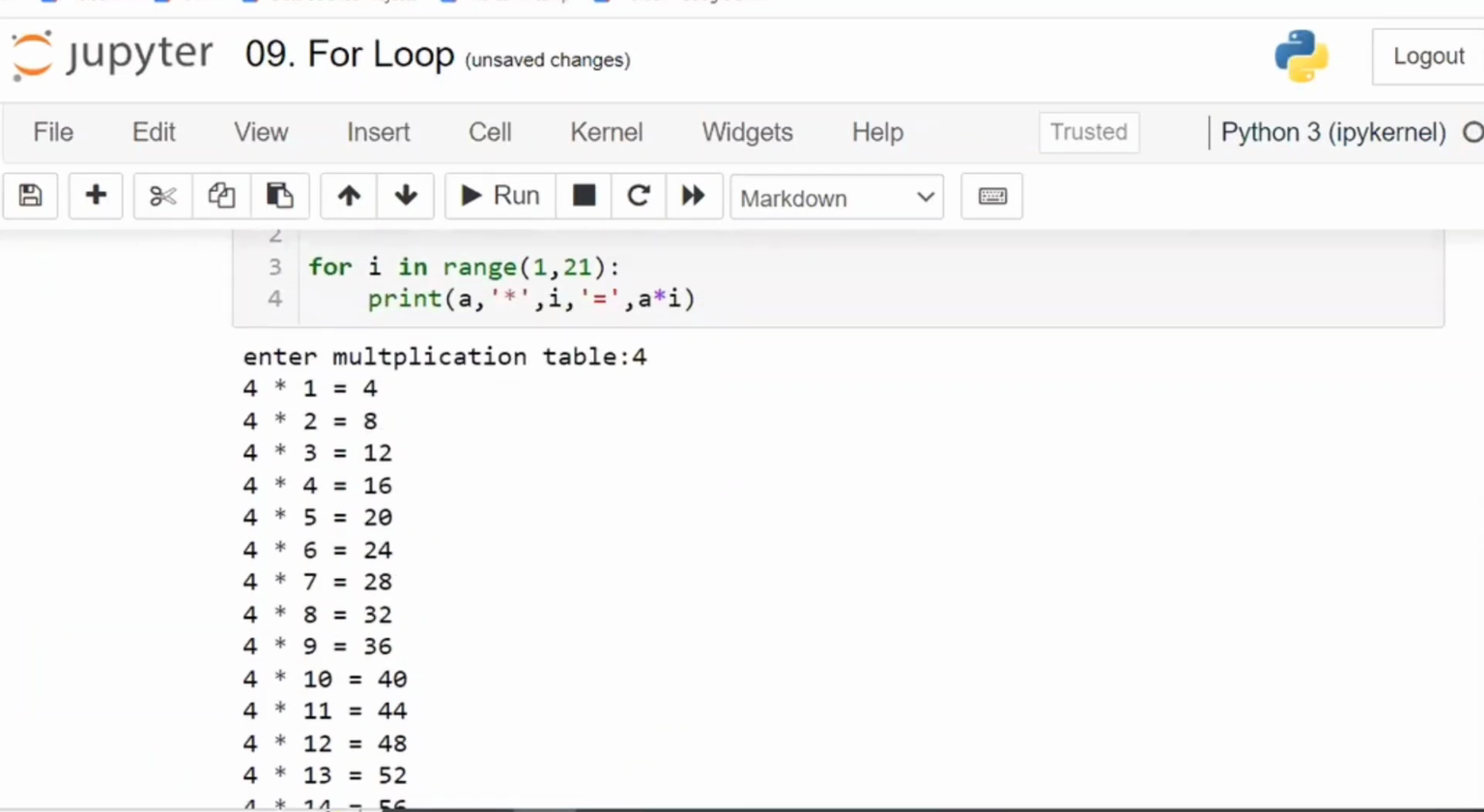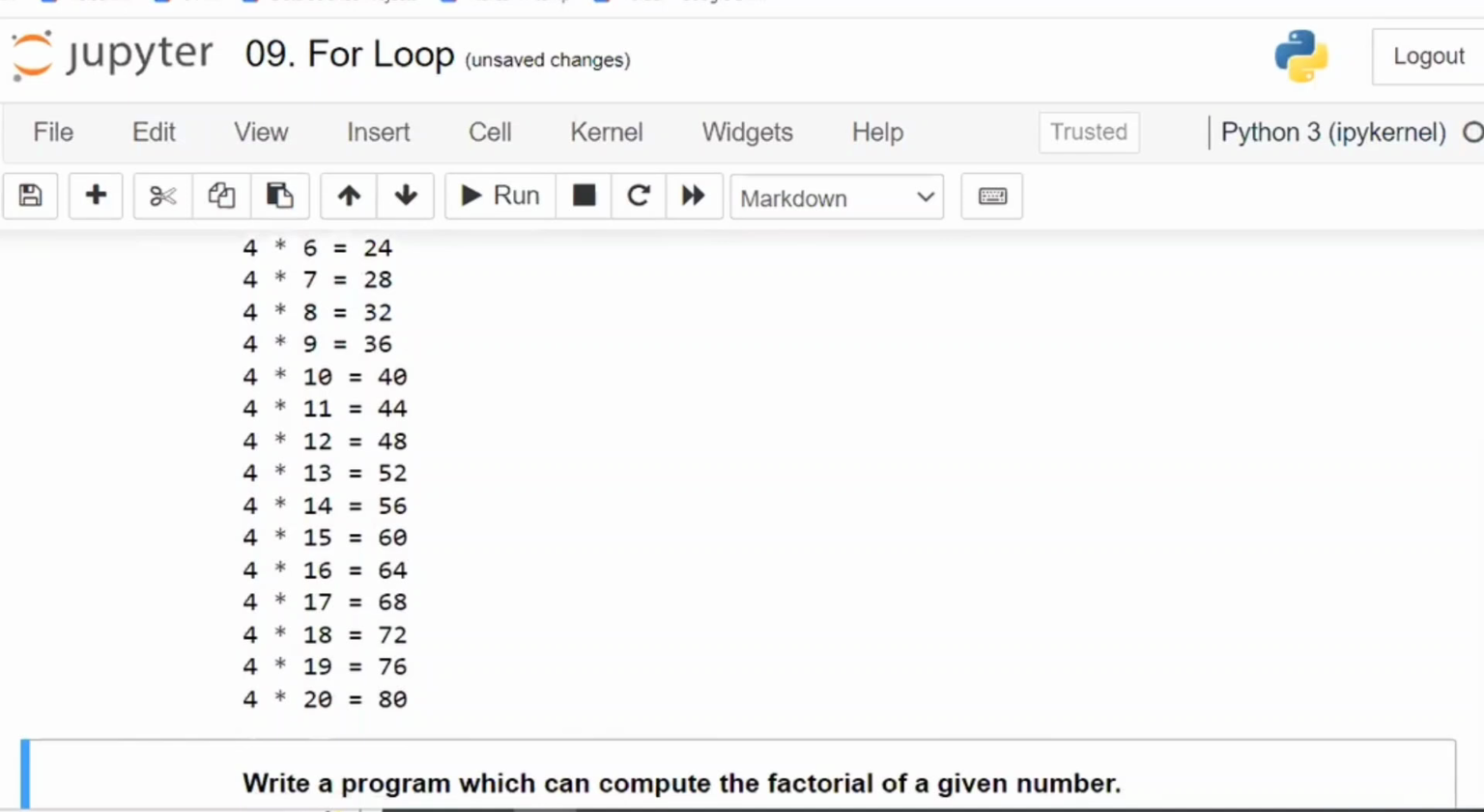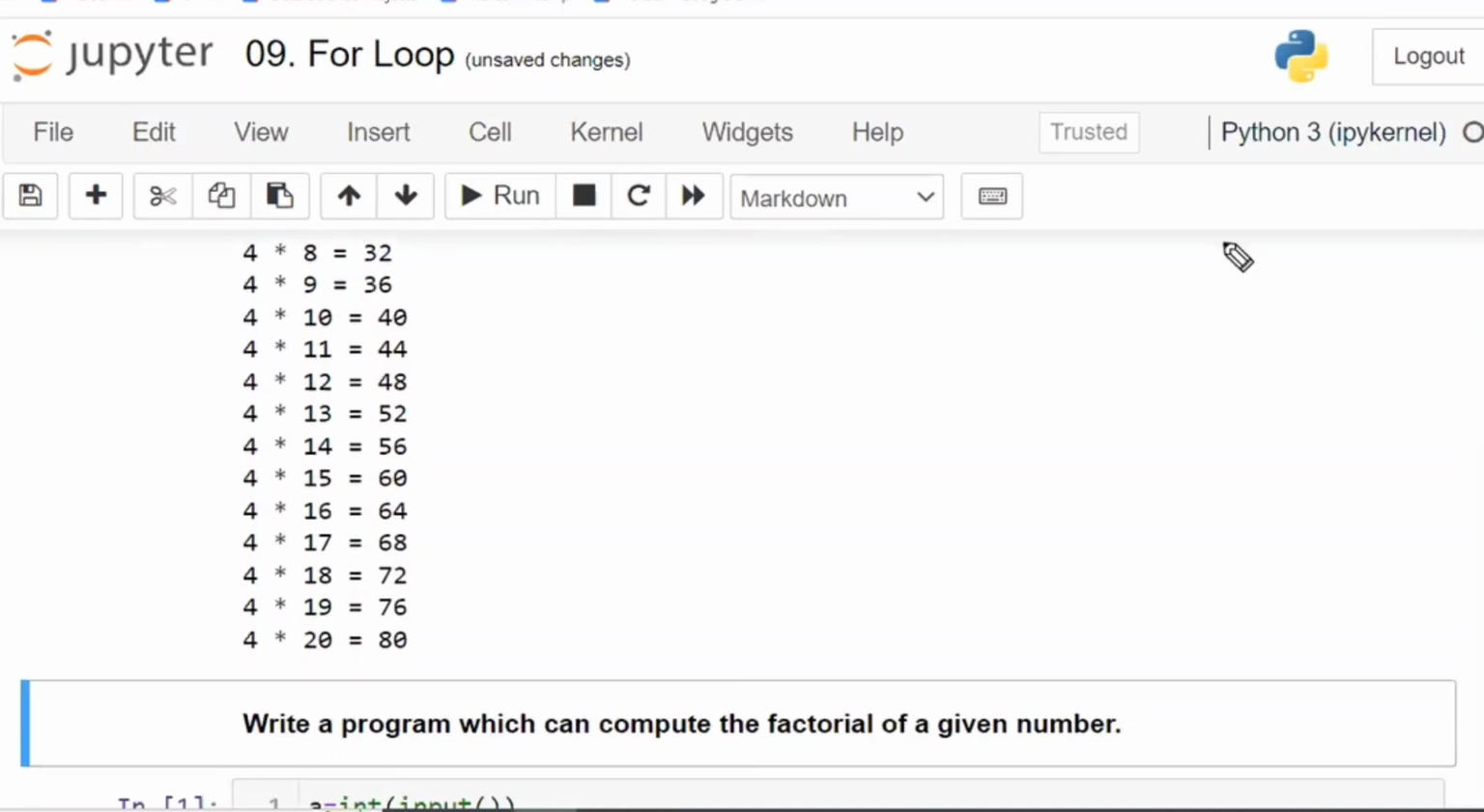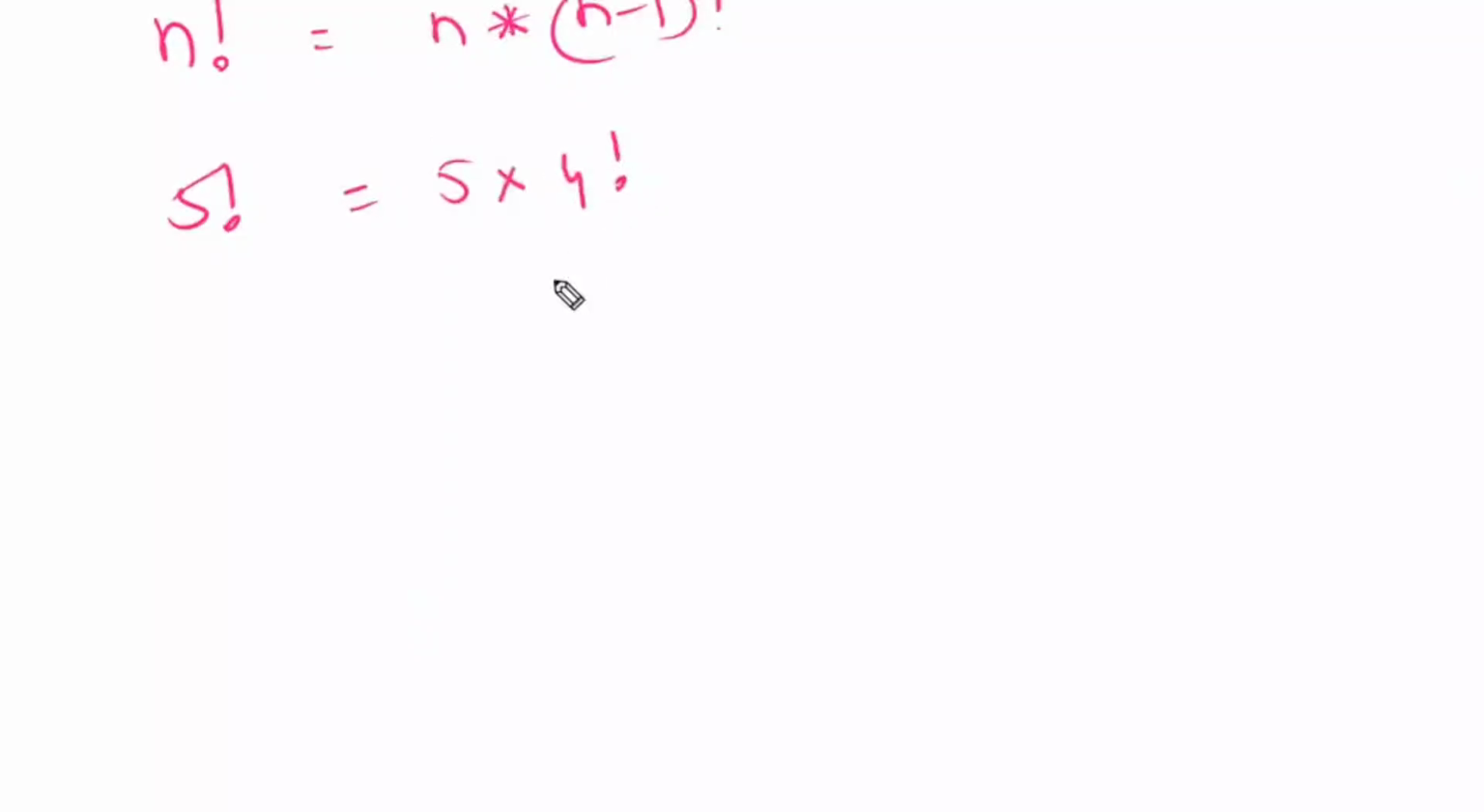Okay. Now, the next question is factorial. How to compute the factorial? Generally, what is meant by n factorial? n factorial is nothing but n into (n minus 1) factorial. What is the meaning of 5 factorial? 5 into 4 factorial, which is nothing but 5 into 4 into 3 factorial, which is 5 into 4 into 3 into 2 into 1. Like this, till 1.